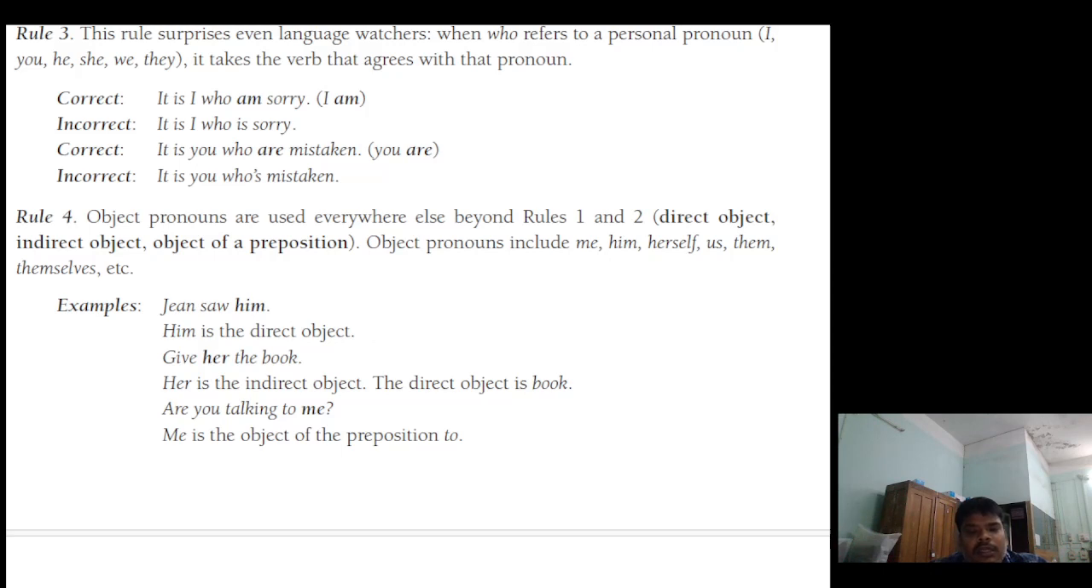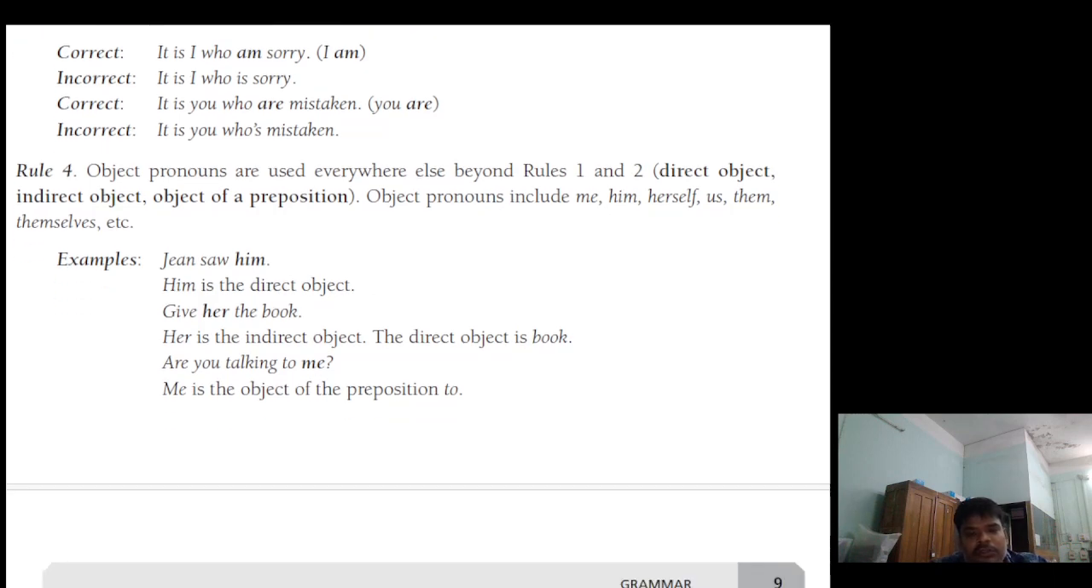Jean saw him, him is the direct object. Give her the book, her is the indirect object. Are you talking to me? Me is the object of the preposition to.